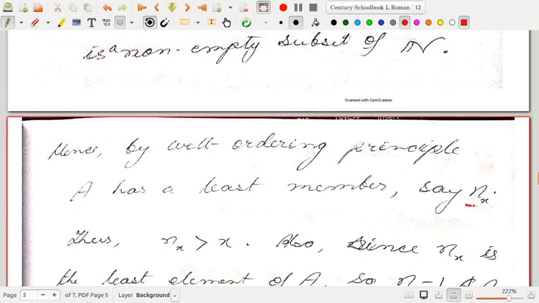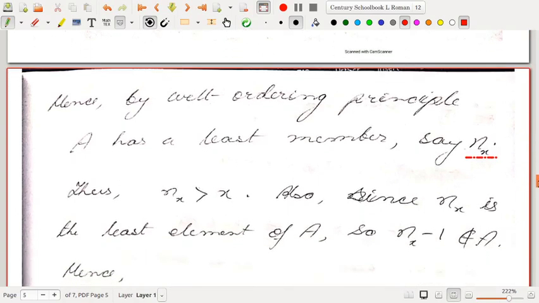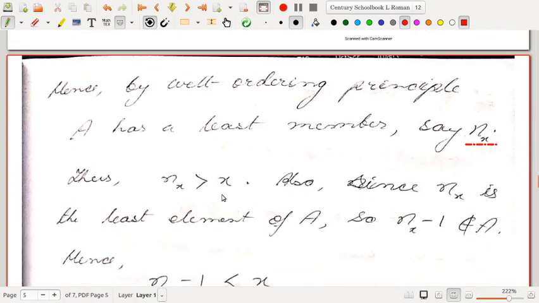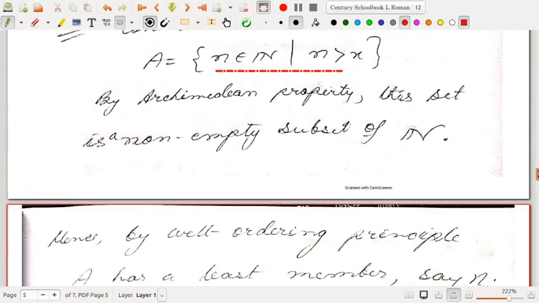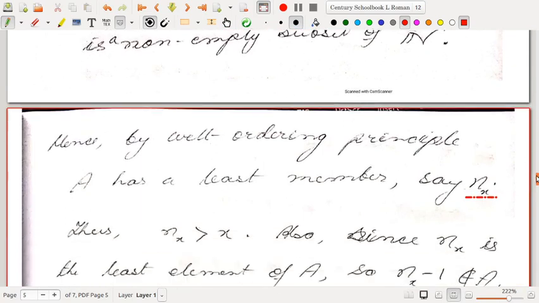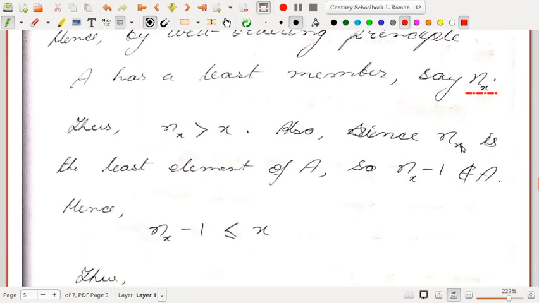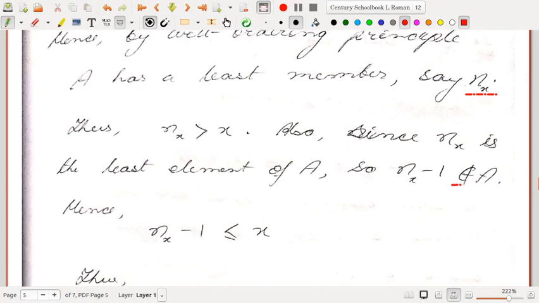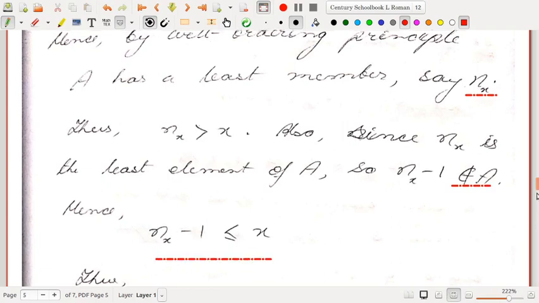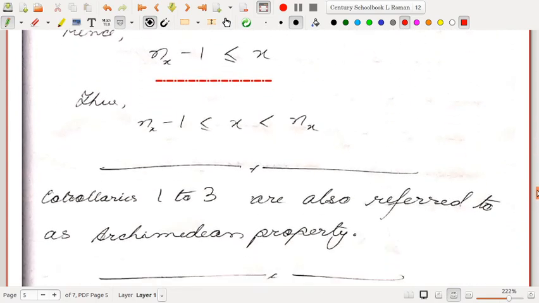Suppose n_x is the least member of A. Thus n_x is strictly greater than x, by the definition of the set A. Also, since n_x is the least element of A, n_x minus 1 is not an element of A. That means n_x minus 1 does not satisfy the property n_x minus 1 greater than x. That means n_x minus 1 has to be less than or equal to x. Thus n_x minus 1 is less than or equal to x and x is less than n_x.